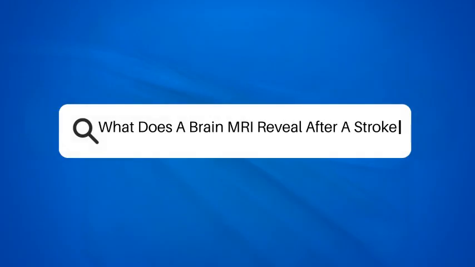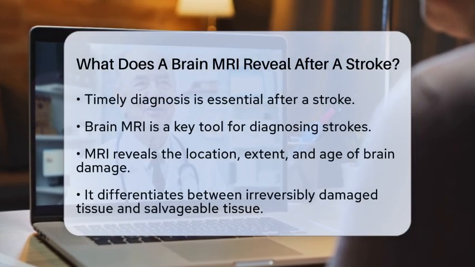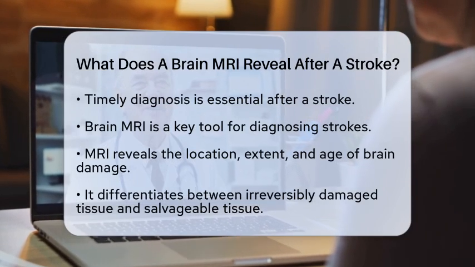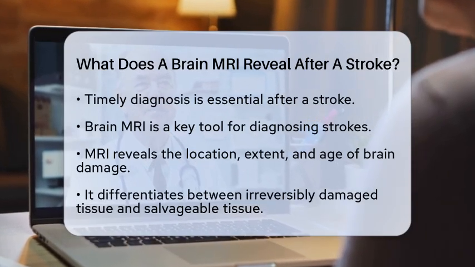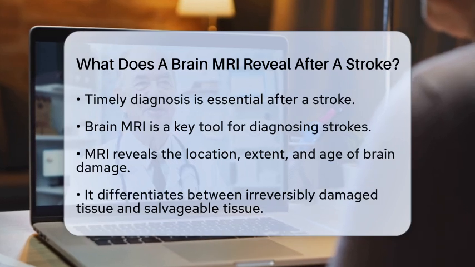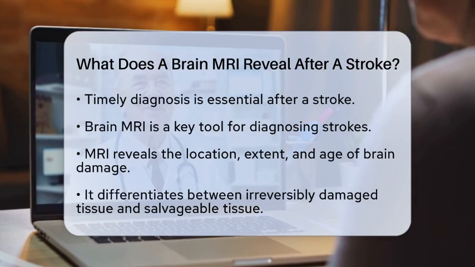What does a brain MRI reveal after a stroke? When a stroke occurs, timely diagnosis is crucial. One of the most effective tools for this is a brain magnetic resonance imaging scan. A brain MRI provides detailed insights into the location, extent, and age of brain tissue damage caused by the stroke.